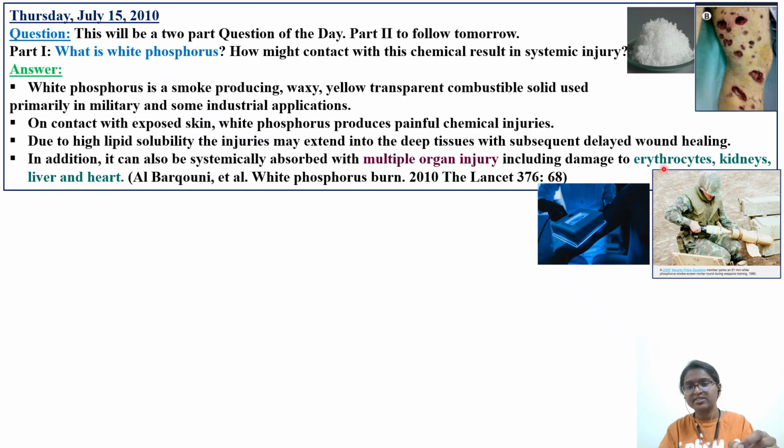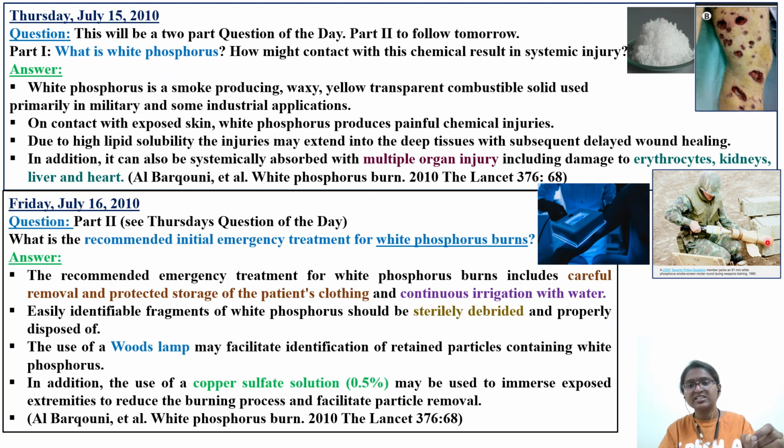It is going to damage your blood cells. That's why you have blood vomiting, and kidney, liver, and heart involvement; you can see dysrhythmias of the heart. The recommended initial emergency treatment of white phosphorus burns is, first of all, to cool the patient and remove the damaged tissue, debridement. Put it underwater. The treatment includes careful removal of the patient's clothing, continuous irrigation with water, and sterile debridement, with proper disposal of any fragments still on the skin.